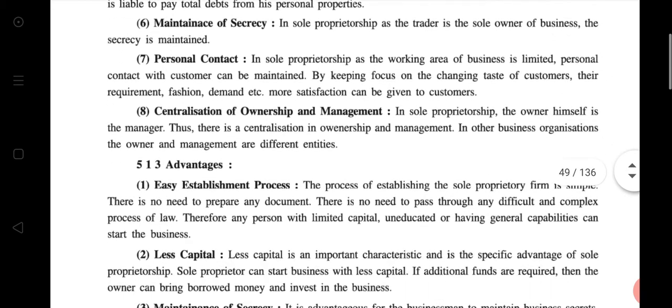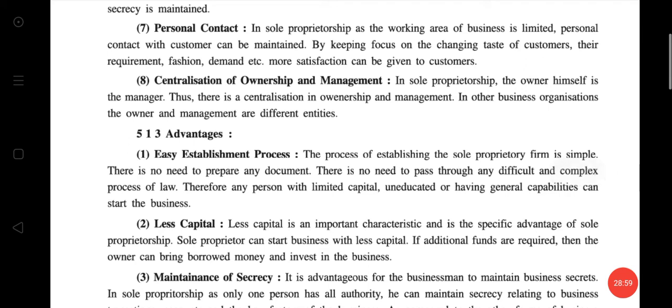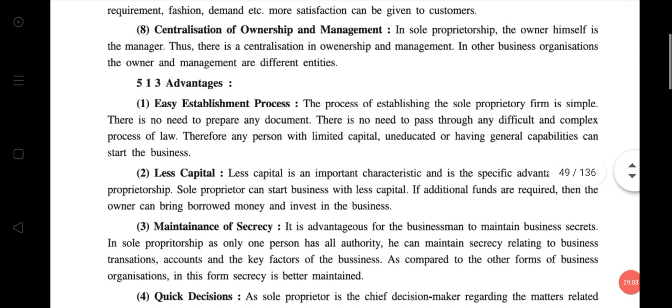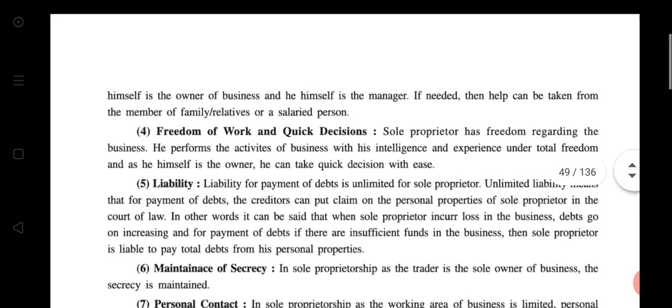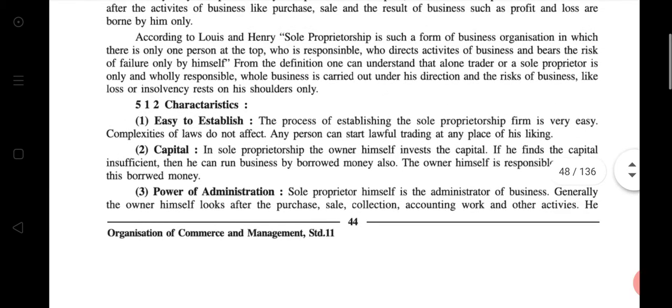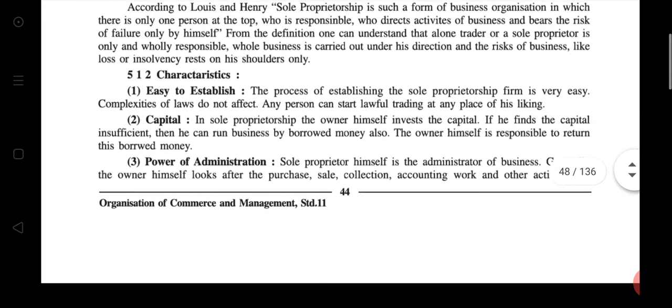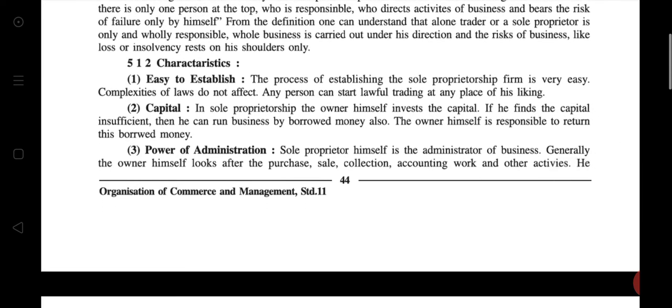Then write the advantages of sole proprietorship. In your head points book, you write the 2 head points, and in your fair note, you write both the questions with detailed information.